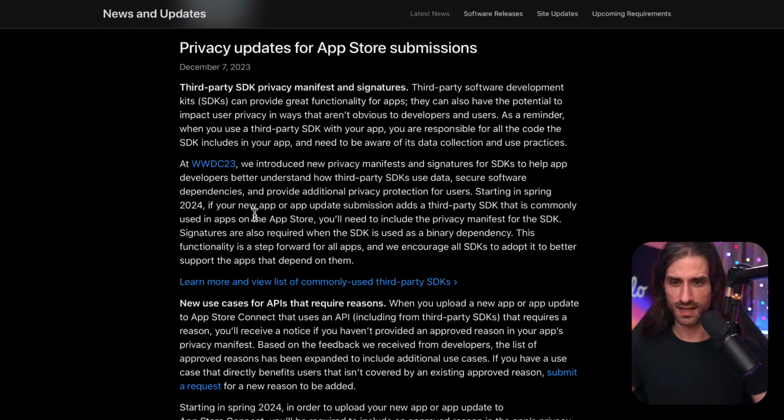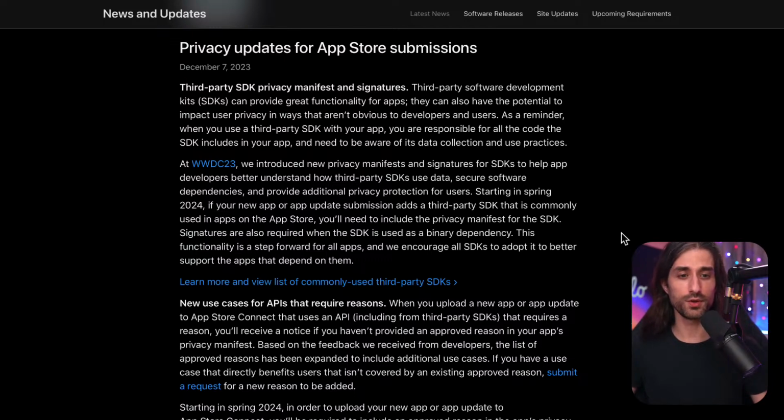So starting in spring 2024, so right now, if your new app or app update submission adds a third-party SDK that is commonly used in apps on the App Store, we'll see the list a bit later, you'll need to include the privacy manifest for the SDK. Signatures are also required when the SDK is used as a binary dependency. Because I guess with source code, Apple has a way to make sure that the manifest is truthful, but if it's a binary dependency, then people could try and play the game.